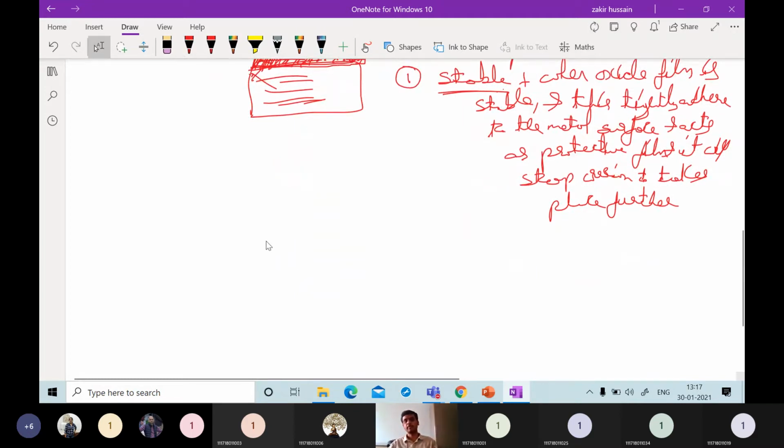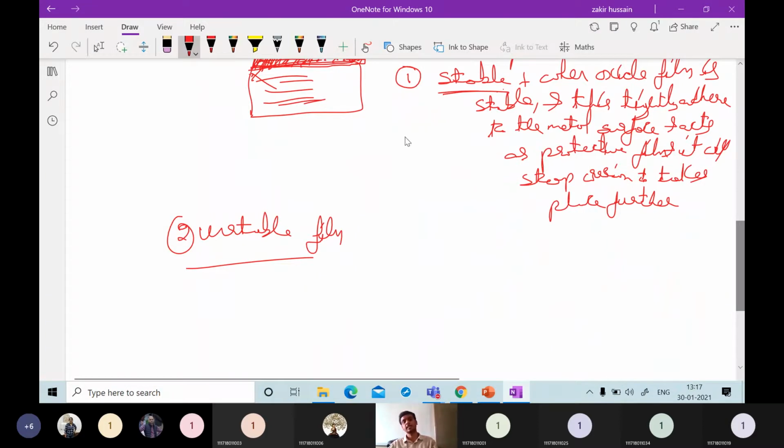Then another type of film is the unstable film. First, what type of metal will form a stable film? Aluminium will form a stable film. Then lead will form a stable film, and copper will also form a stable film.